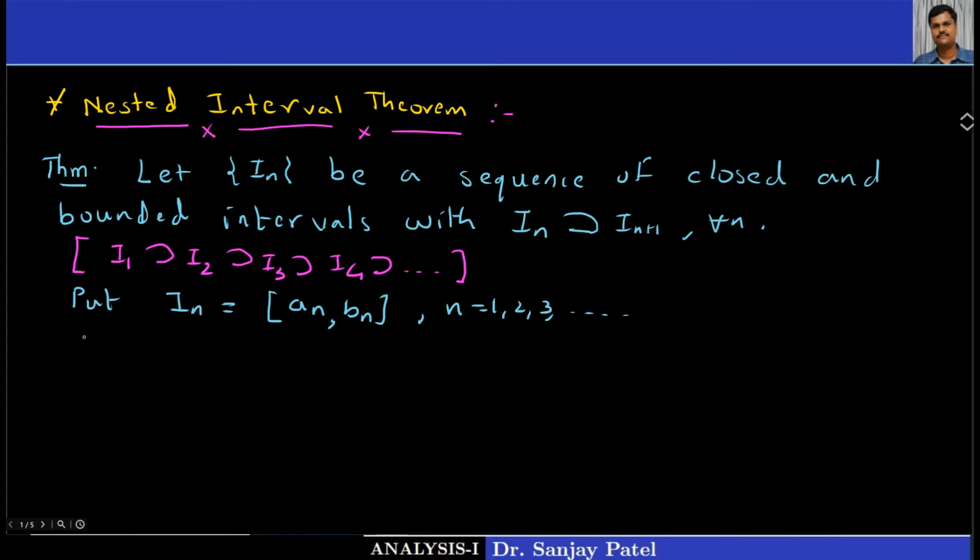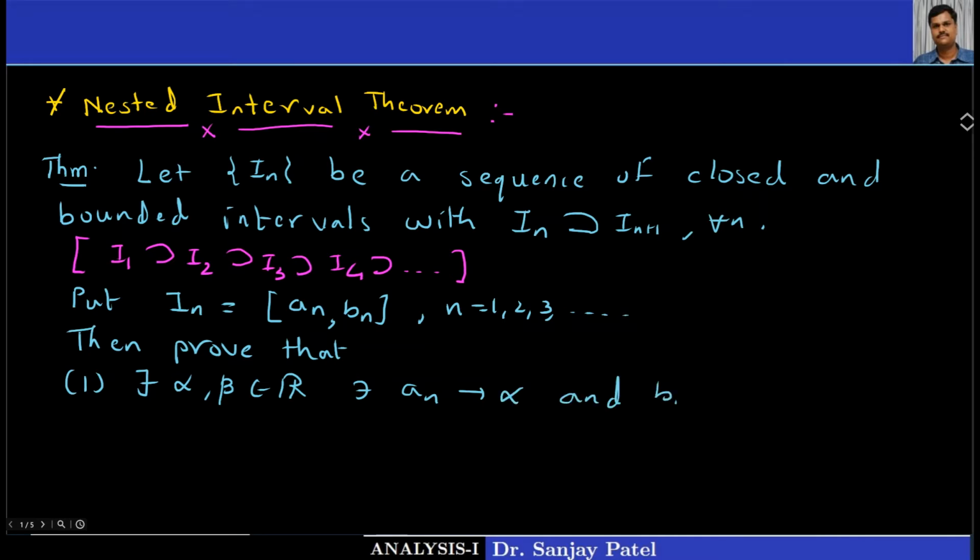So put In equal to this, then prove that, number one, there exist alpha and beta, two real numbers, such that the sequence of left-hand points An converges to alpha and the sequence of right-hand points Bn of the intervals In converges to beta as n tends to infinity.